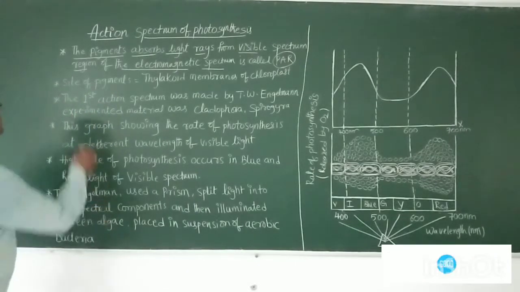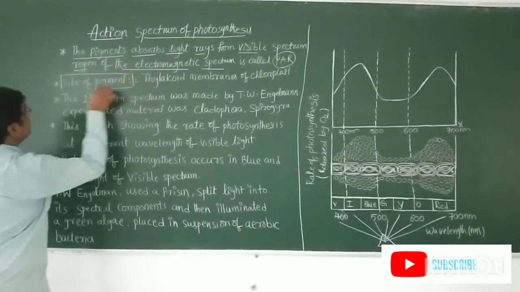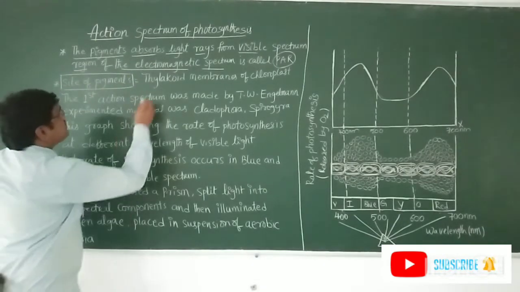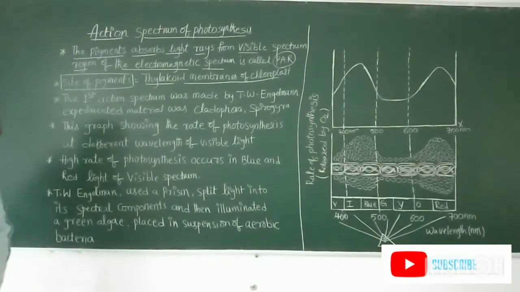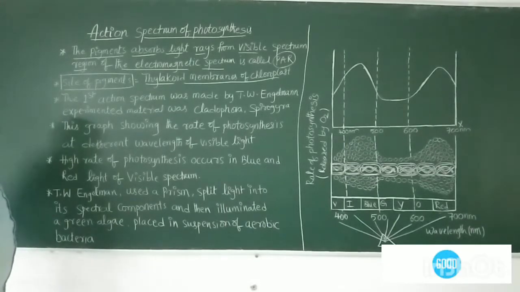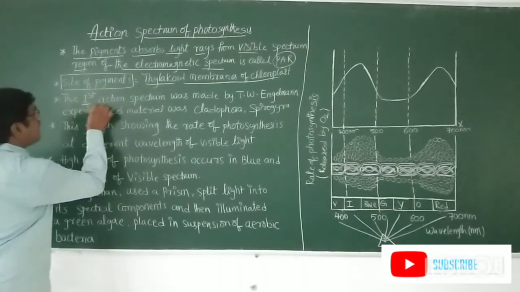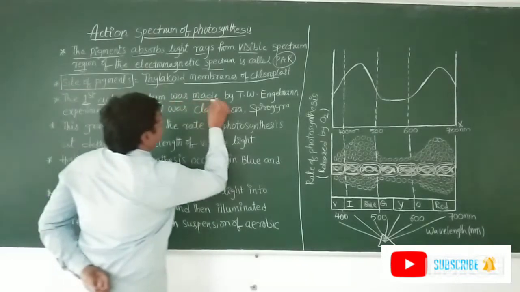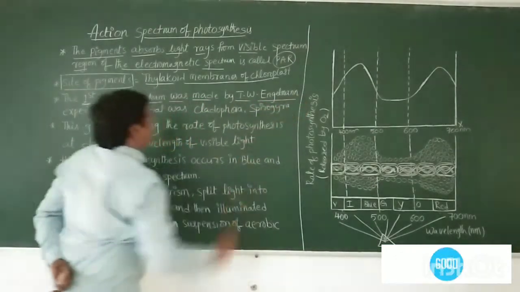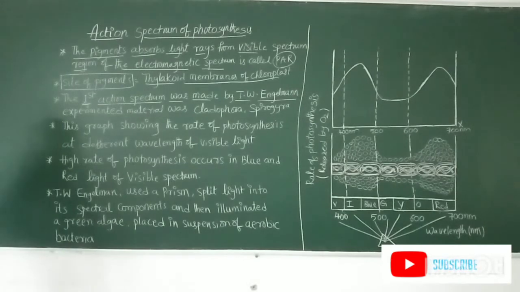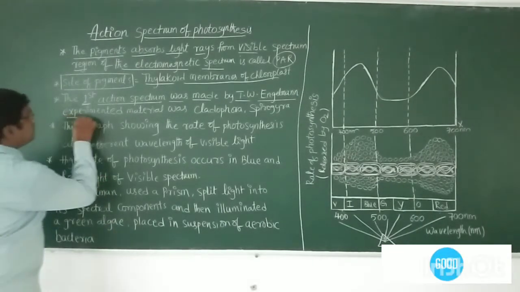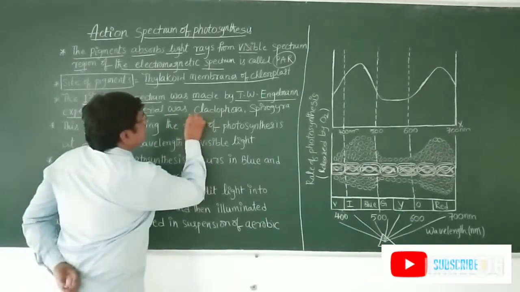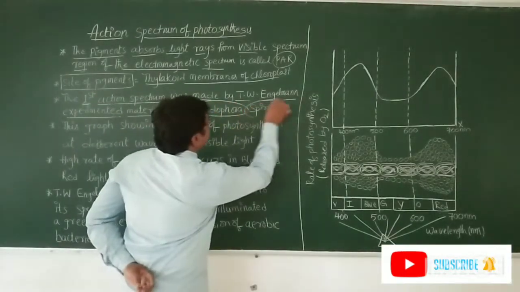Next, where is the site of the pigments? The pigments are present in the thylakoid membranes of the chloroplast. Next, the action spectrum of photosynthesis. The first action spectrum was made by T.W. Engelmann. The experimental material was Cladophora and Spirogyra.